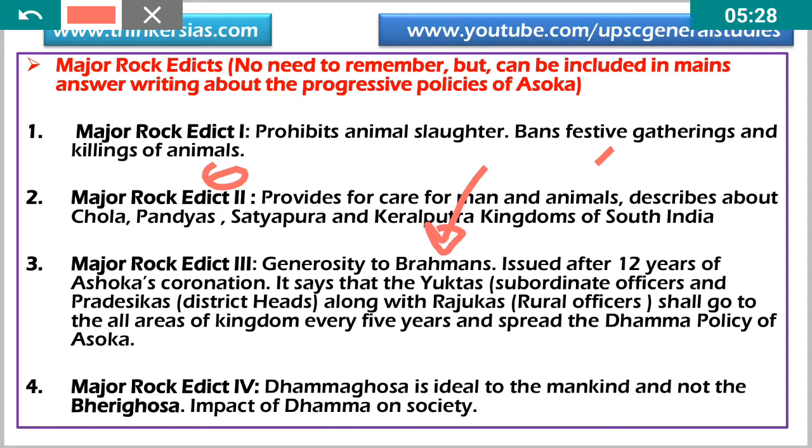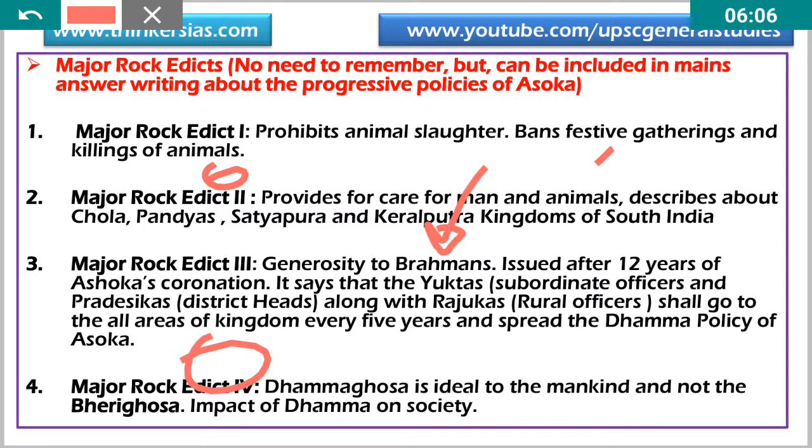So we know Ashoka embraced Buddhism. Even though he preferred Buddhism, he respected all religions. Major Rock Edict 3 gives evidence for that, because he proposed generosity to Brahmins. It was issued after 12 years of Ashoka's coronation, and says that the Yuktas, that is subordinate officers, and Pradeshikas, district heads, along with Rajukas, that is rural officers, shall go to all the areas of the kingdom every 5 years to spread the philosophy of Dhamma. Okay, Dharma.